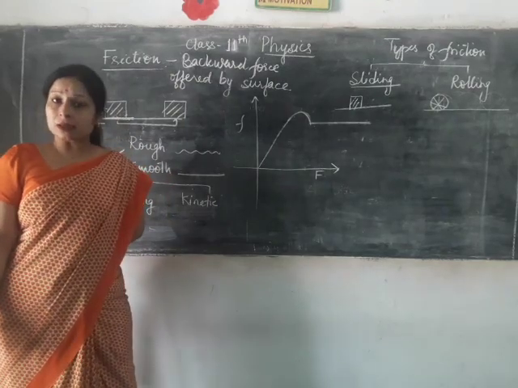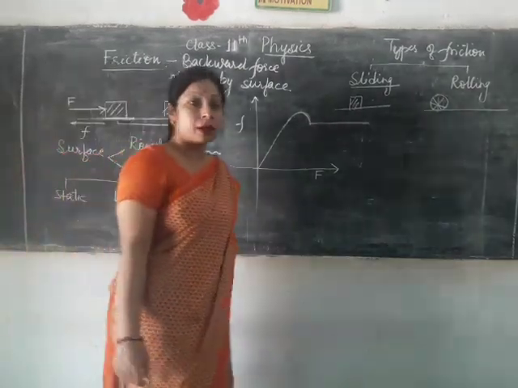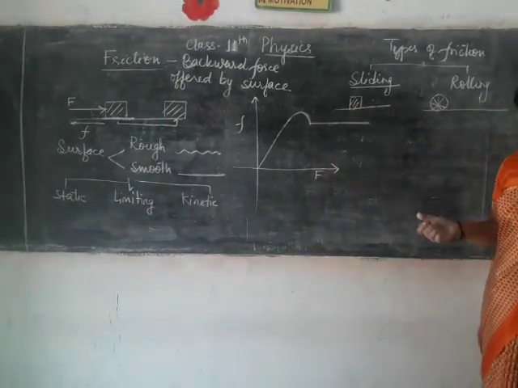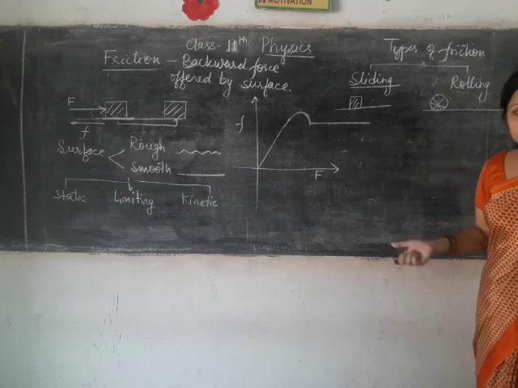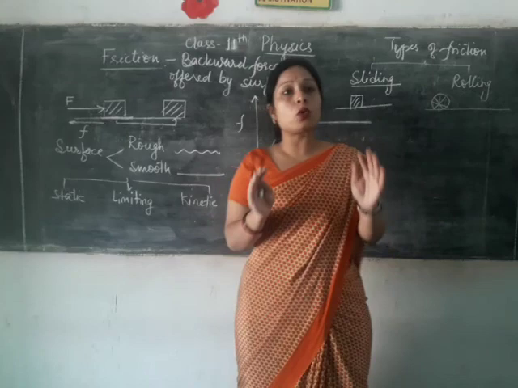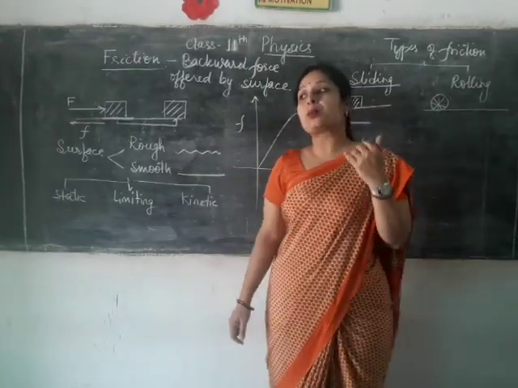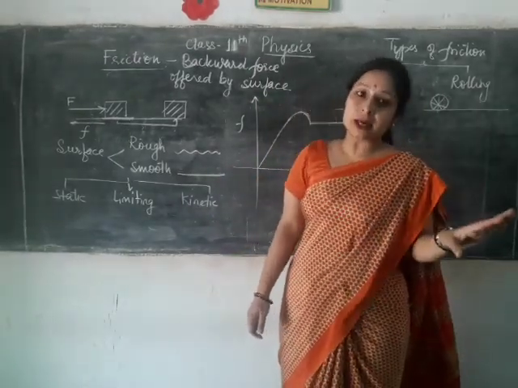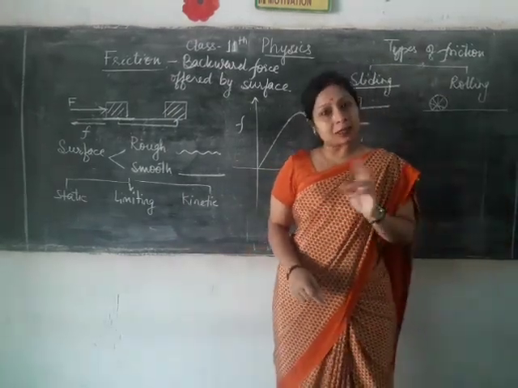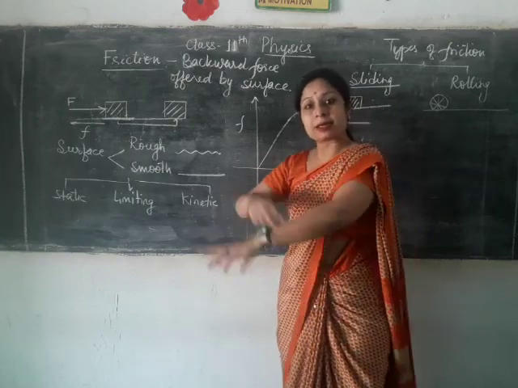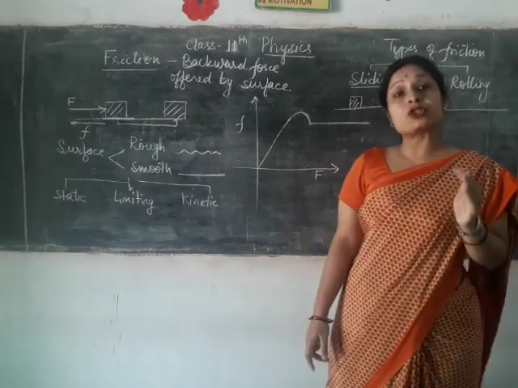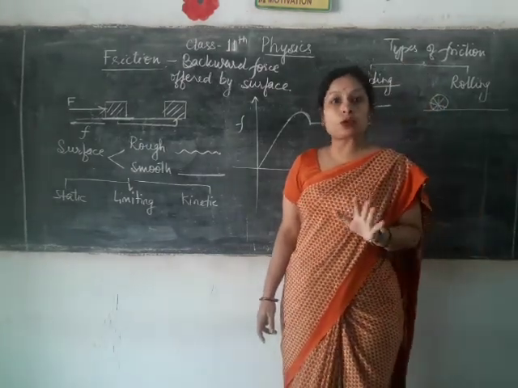In sliding friction we have to apply more force, and in rolling friction we have to apply less force. Basically, this relation depends on the structure of the body and also on the surface. If you take an example of a cylinder, if you want to push a cylinder, you need more force to push that cylinder on the surface. But when you want to displace that same cylinder by just rolling it in the direction where you have to keep it, then much less friction will be applied on that rolling part.